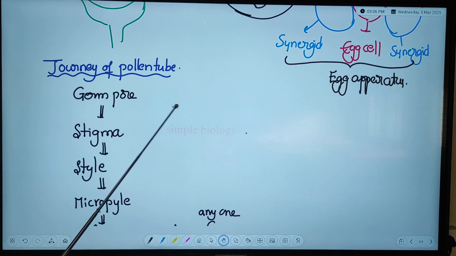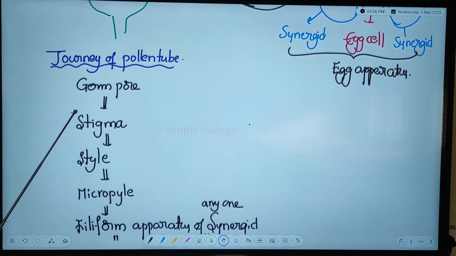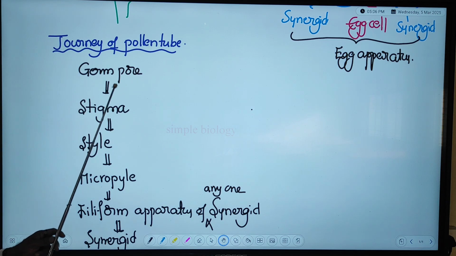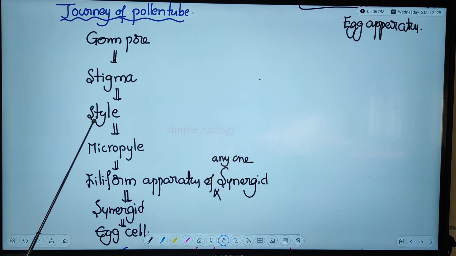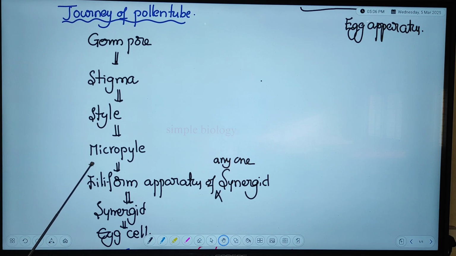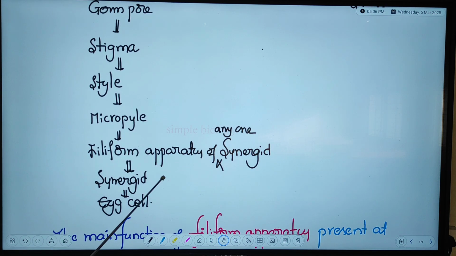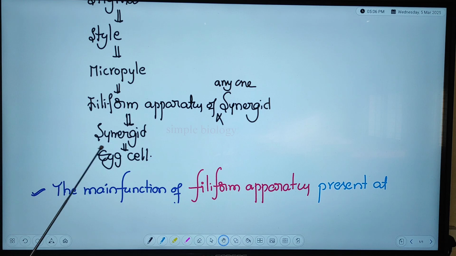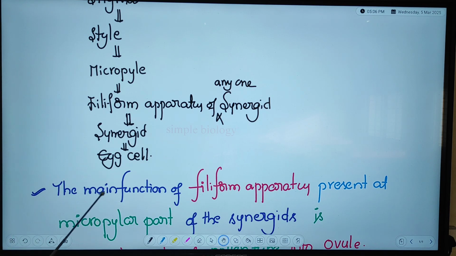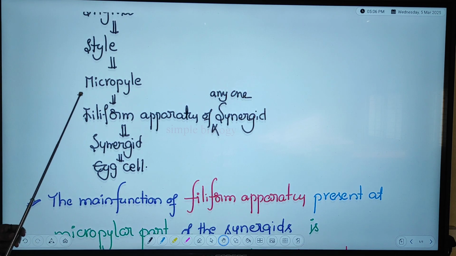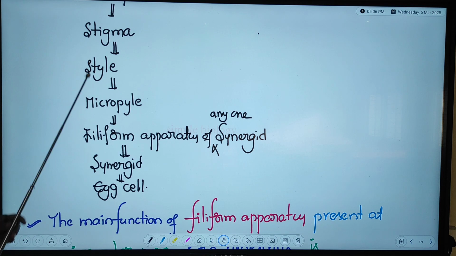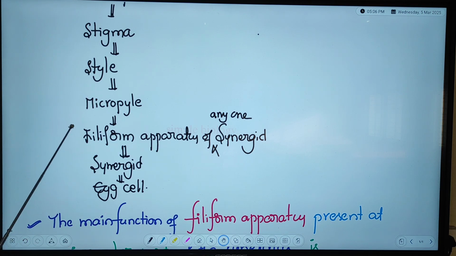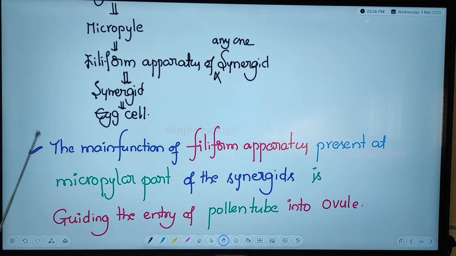Now, what is the journey of the pollen tube? First, the pollen tube starts from the germ pore to the stigma, to the style, to the micropyle, to the filiform apparatus of any one of the synergids, and finally it enters the synergid and reaches the egg cell. This is a very important question for us. Here most people get confused. If you go through this, it is easy to identify the journey of the pollen tube.